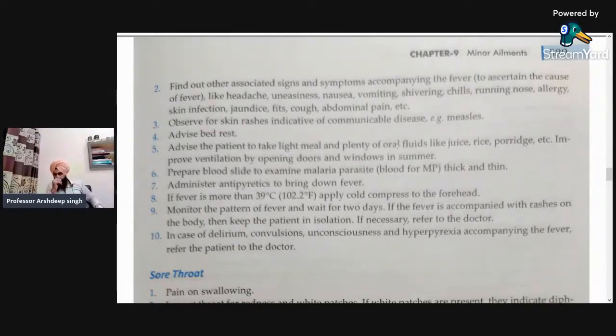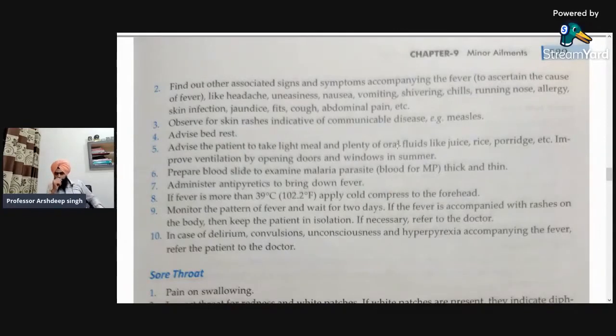But if it includes symptoms like nausea, vomiting, shivering, chills, that can give a message that the person might be suffering from another dangerous disease like malaria, typhoid, chikungunya, or any other. So that is what we have to look for.